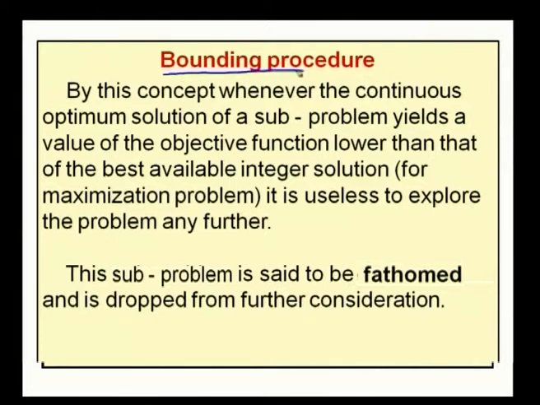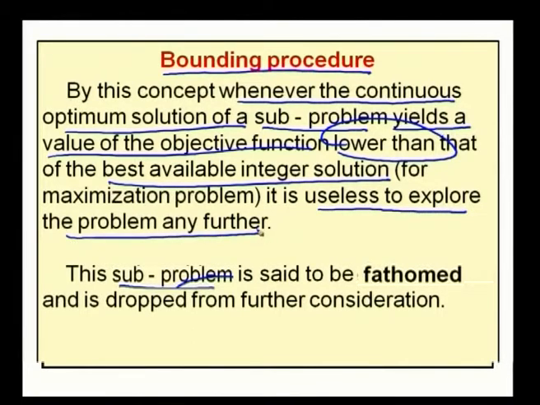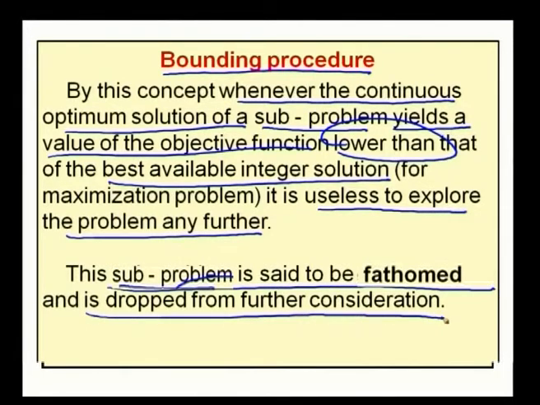The bounding procedure is whenever a continuous optimum solution of a subproblem yields a value of the objective function lower than that of the best available integer solution, it is useless to explore the problem any further. Therefore, such a subproblem is said to be bottomed and it is dropped from further consideration.